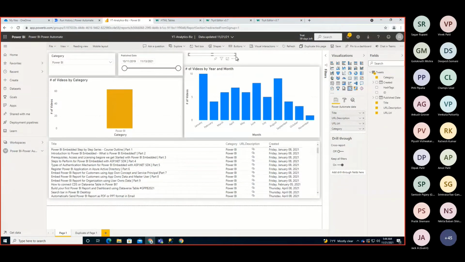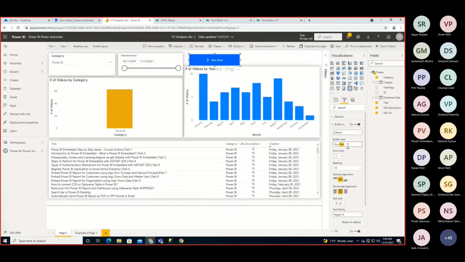So it decreased too much. So let me just, yeah. And now let's just change the name of the button from here. So I'm just changing the button text as post message. Right. And now let's do the testing for the same.